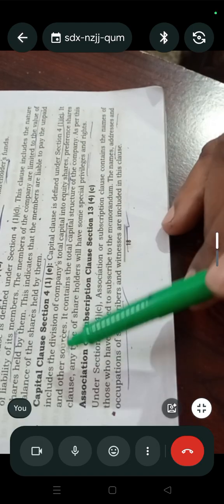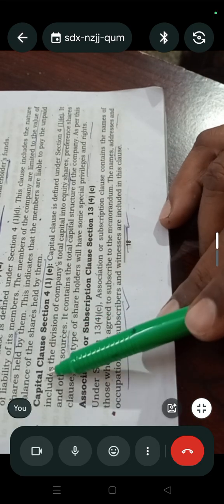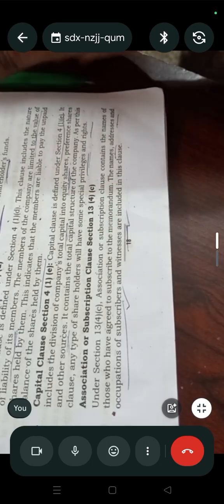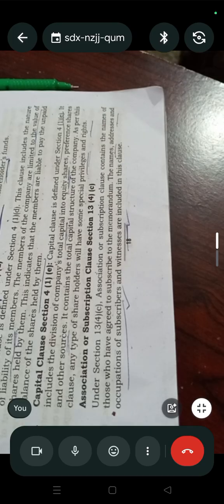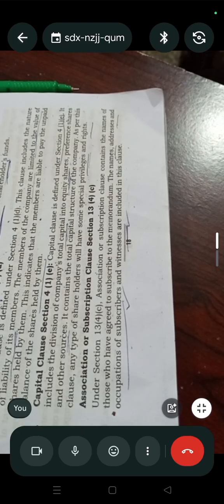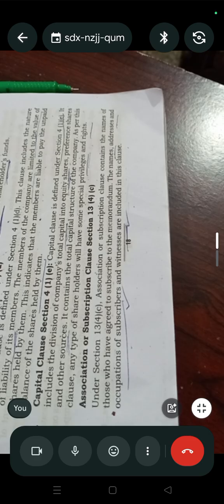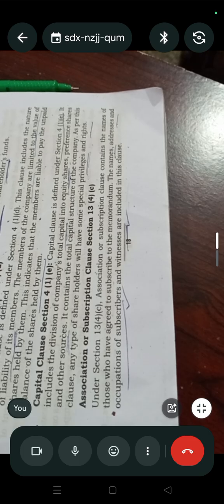So according to capital clause section 41E, it should denote the capital in the form of equity shares or preferential shares or any other sources. Each of the equity shareholders, preferential shareholders or other shareholders have some privileges and some rights also. So anyhow, capital clause is denoted by section 41E.